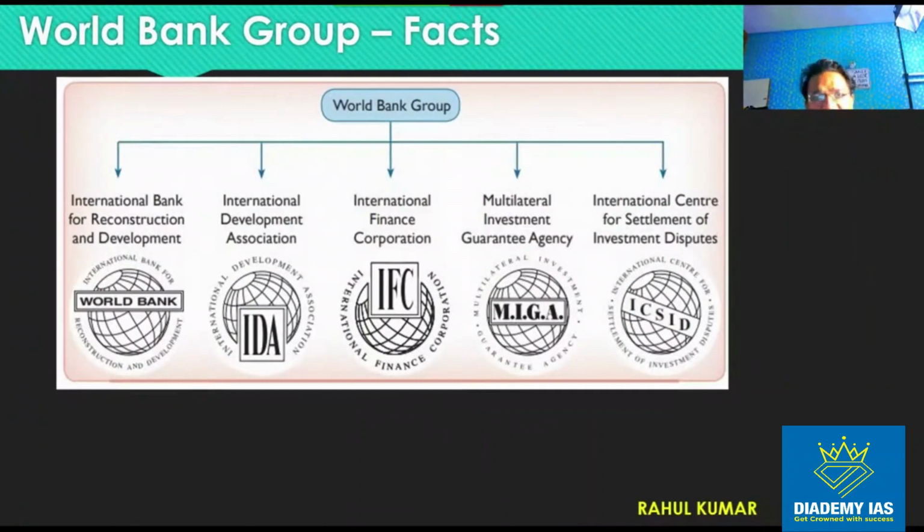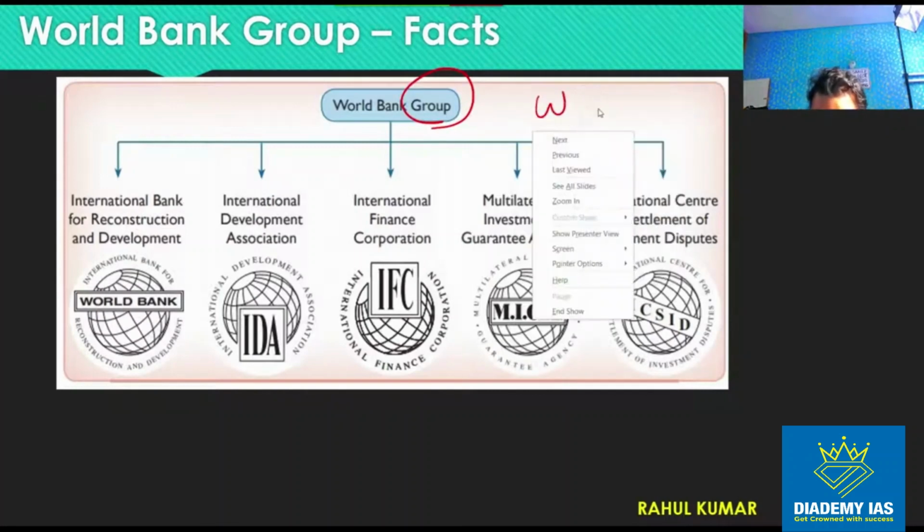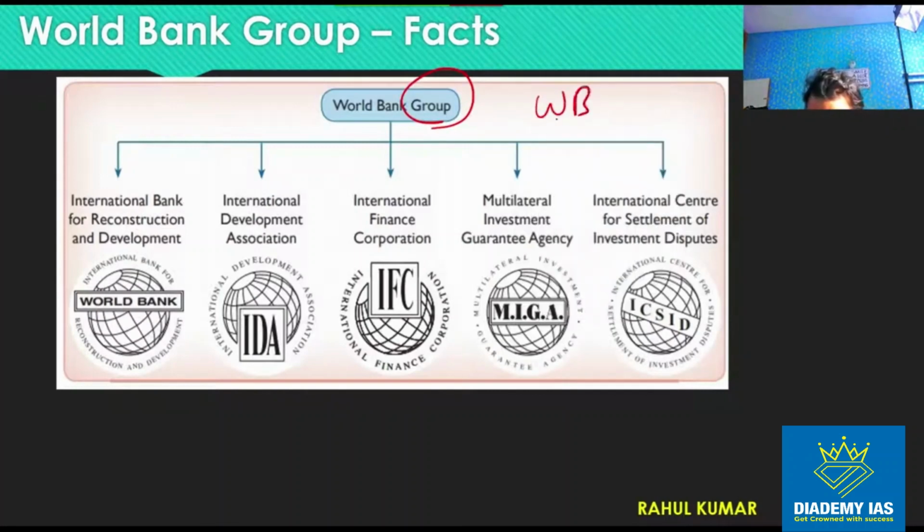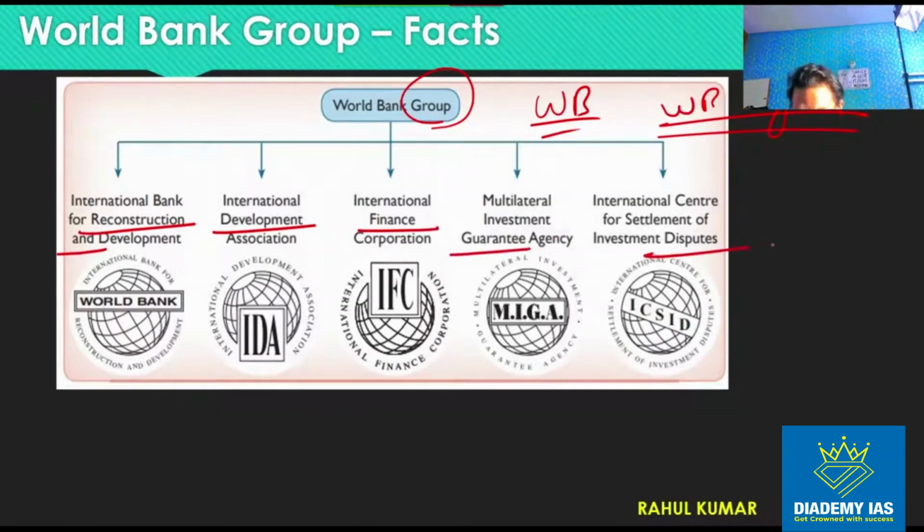So there are 5 agencies which are part of the group. There is one organization called World Bank and one called World Bank Group, right? These 5 agencies combined are called World Bank Group: IBRD, International Development Association, International Finance Corporation, Multilateral Investment Guarantee Agency, and the investment dispute settlement body.